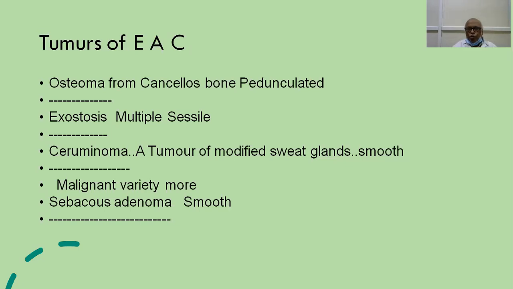Next condition is a ceruminoma. Ceruminoma is from the ceruminous glands, which are nothing but modified sweat glands. They are smooth. Sometimes they may be of the malignant variety. So you have to excise them with a wide margin so that it doesn't recur. And occasionally we may find what is known as sebaceous adenoma, which has a smooth surface and we can treat by surgical excision.